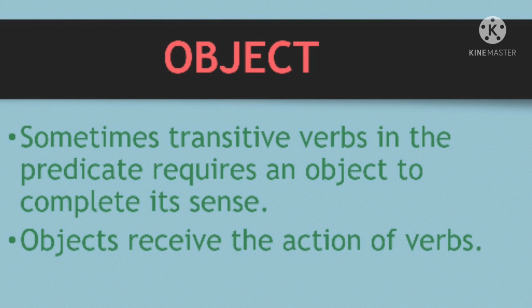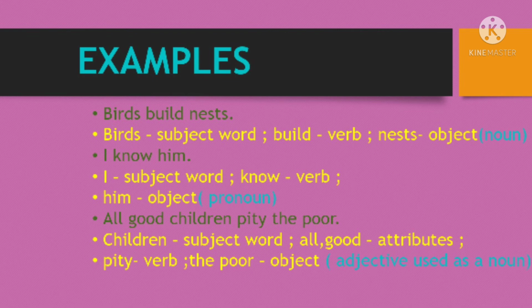What is an object when I was explaining the sentences? Objects receive the action of verbs. The receiver of the action, we call it an object. Now let us see a few examples for this here. Birds build nests. So here birds is the subject word, build is the verb, and nest is an object, and it's a noun.